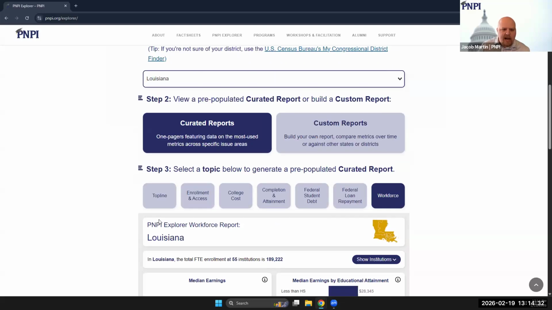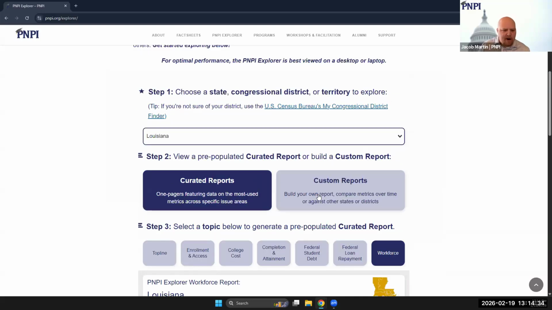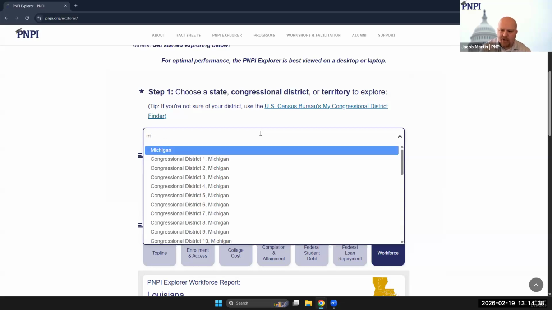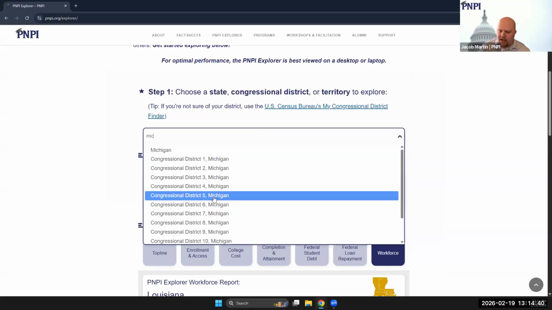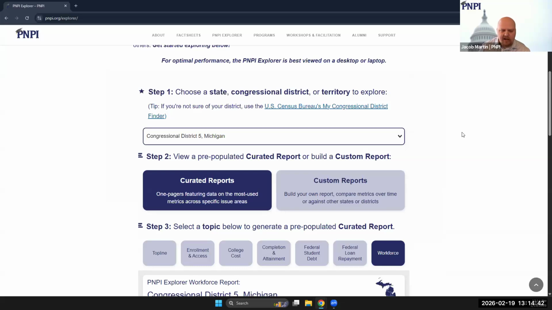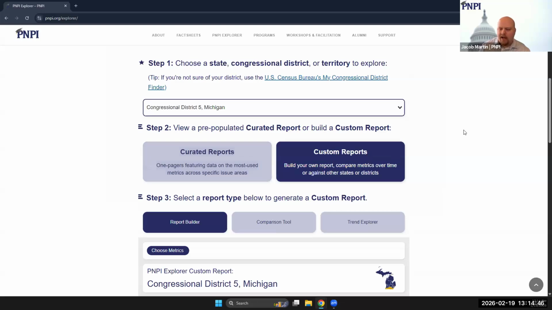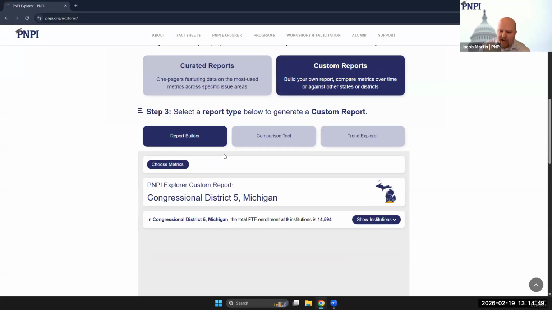But we'll go ahead and continue with this, talking about custom reports. Before we do that, I'm going to switch to the congressional district level yet again. We'll go to Michigan's 5th here. So that's step 1. Step 2, we'll be clicking custom reports, and that shows us the 3 different types of custom reports. We're going to start off with the report builder, which is automatically selected for us as the leftmost option.